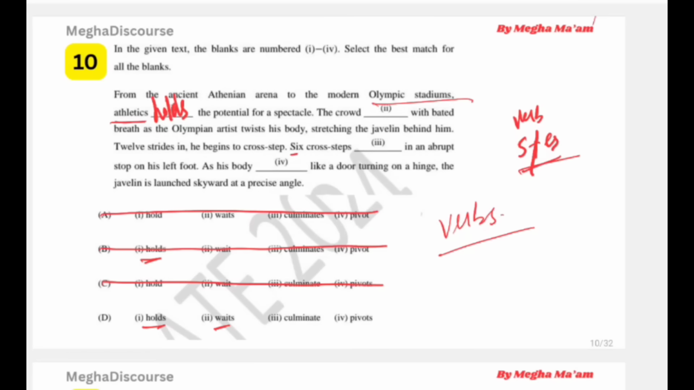Crossing steps are now plural. So if it is plural, then it will take a plural verb. So we have culminate, that is a plural verb. If it is culminates, that is a singular verb. Now, as his body pivots, it is a singular verb. Your body is singular, so singular verb. So the option is D, the simplest one. If you know the rule, then you will definitely get a free hit.